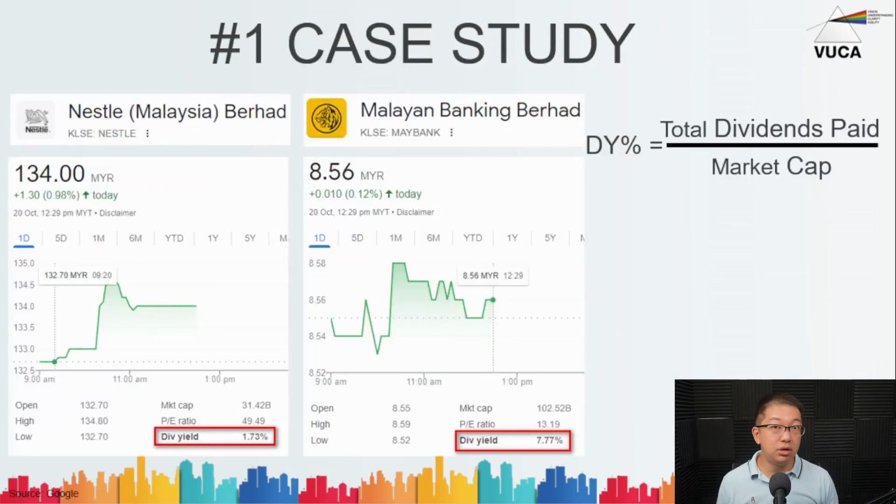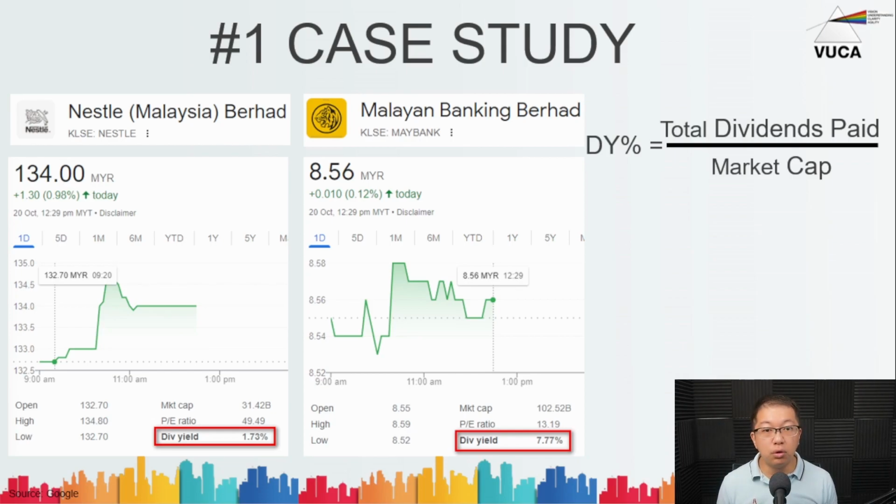In this case study, we're going to show 2 companies that are very famous for paying dividends in Malaysia, which is Nestle and also Maybank. For an investor, it's very easy to obtain the dividend yield, because if you type in Nestle Malaysia share price or market cap, or Maybank share price, you will be able to get those numbers off a Google search. As you can see, Nestle Malaysia dividend yield is 1.73% and dividend yield for Maybank is 7.7%.